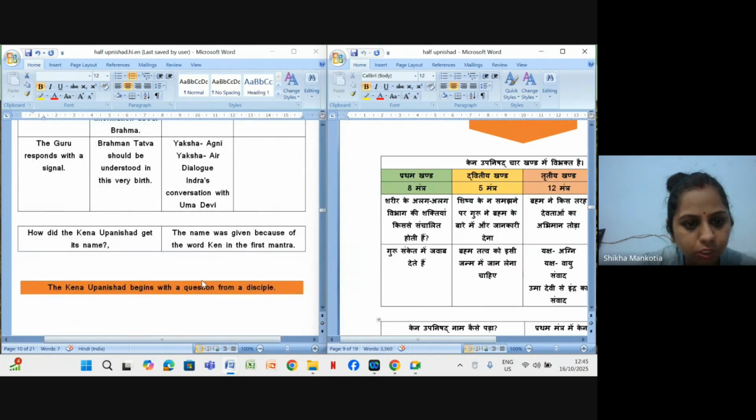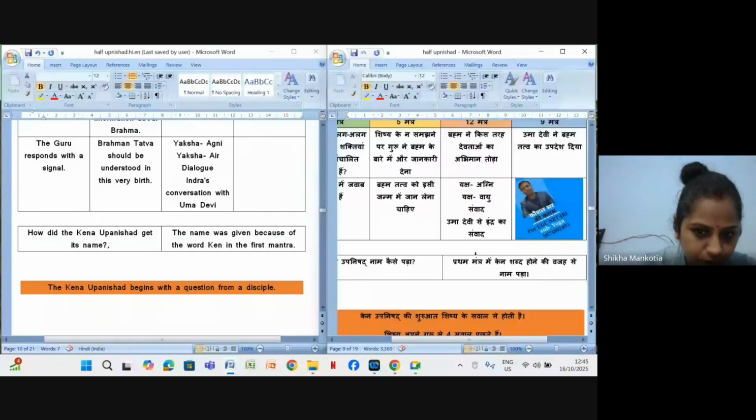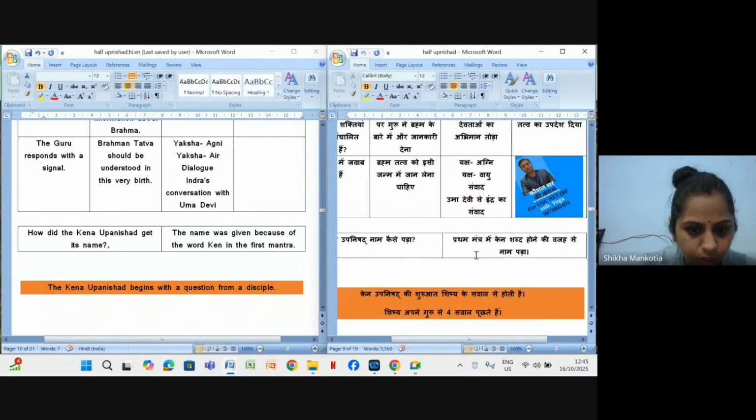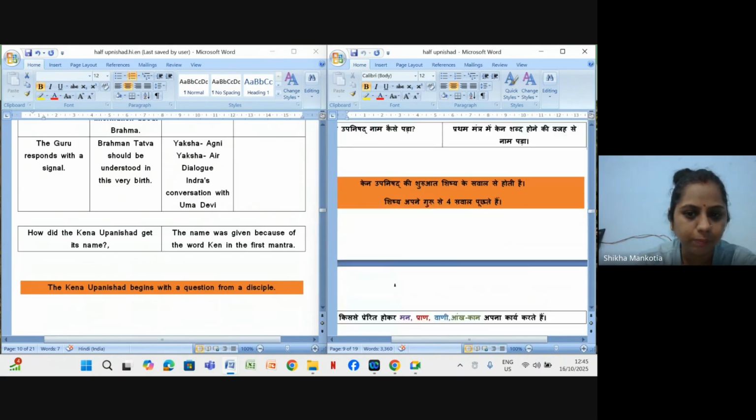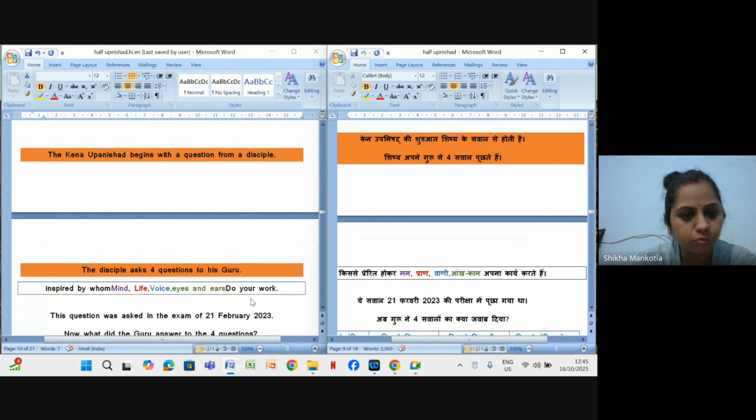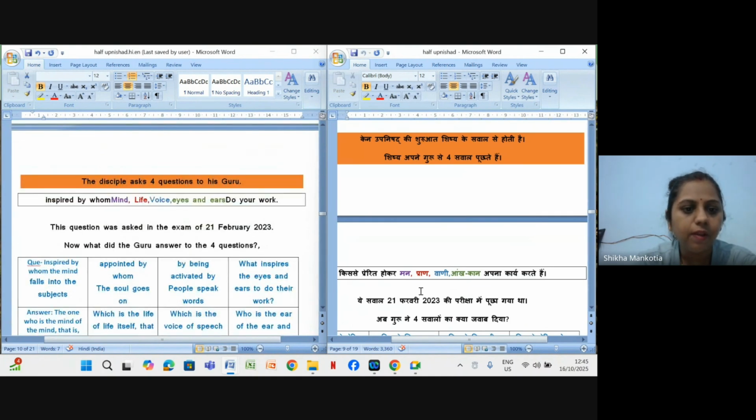So how did this Kena Upanishad get its name? The name was because of the word Kena in its mantra. The Kena word was there, so it is known as Kena Upanishad. And this Kena Upanishad begins with a question from the disciple. These disciples asked 4 questions of their guru, who was sitting in front of them, right? Their 4 questions were: inspired by whom does the mind work, life work, voice, eyes and ears work.